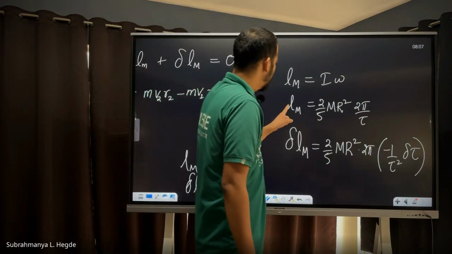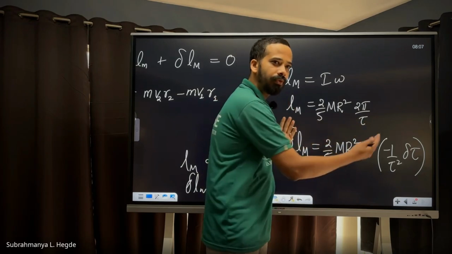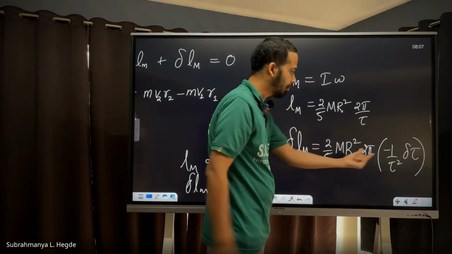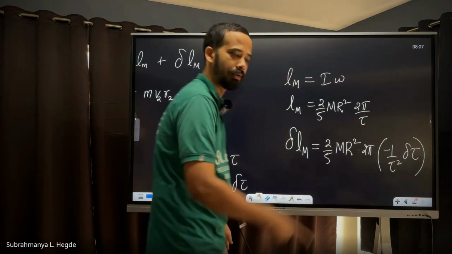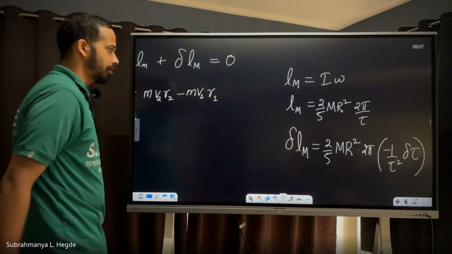Even if you define L at one instant tau 1 and a second instant tau 2, when you subtract you will have some denominator term. You can argue, but right now I will see it as a derivative term.